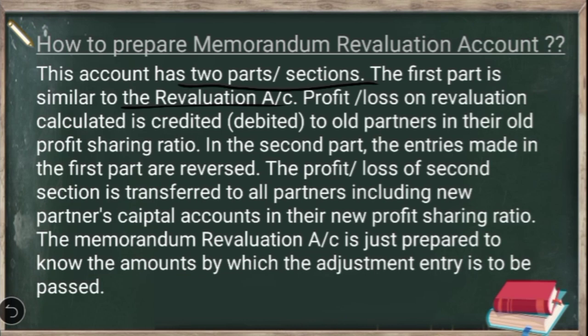We show all the losses on the debit side and all the profits on the credit side, and we close the account. The profit or loss will be transferred to the old partners' capital accounts. So the first section of the memorandum revaluation account is similar to the revaluation account. Here it is given that the profit or loss on revaluation of the first section will be either credited or debited to the old partners' capital accounts in the old profit sharing ratio. So this is about the first section.